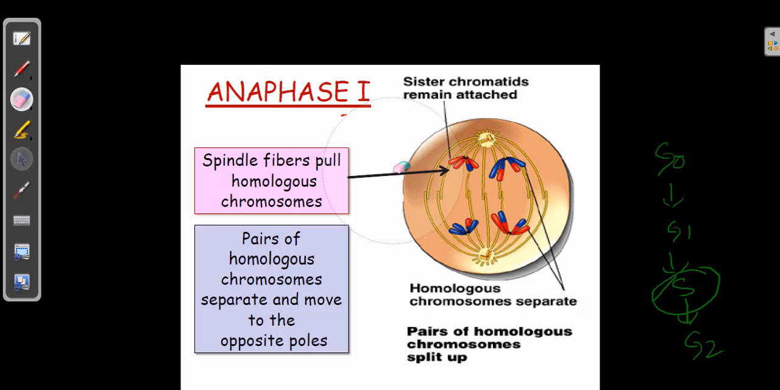So here there is only one set, so that is the reason why the chromosome number is going to come down, as they are being pulled up in the opposite poles. So whichever chromosome is being pulled up in the opposite poles, they're going to form the individual chromosomes. Next step is telophase.